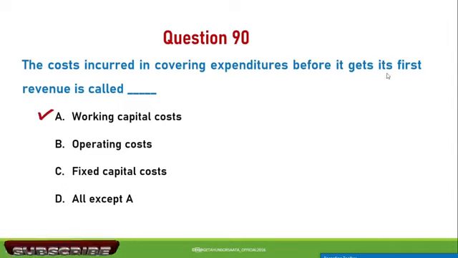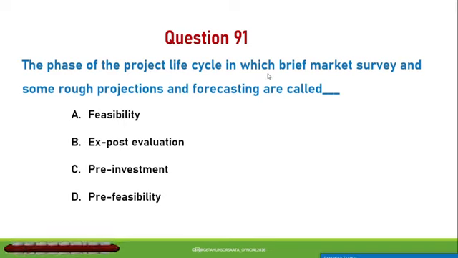Next question. The phase of the project life cycle in which brief market survey and some rough projection and forecasting are done is called A. Feasibility, B. Ex-post evaluation, C. Pre-investment, D. Pre-feasibility. So the correct answer is D, pre-feasibility.